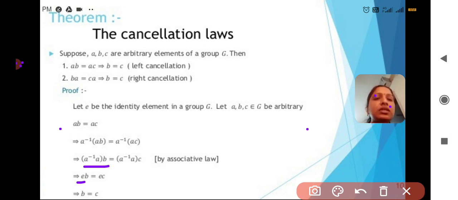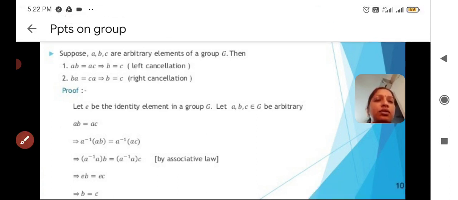So finally, when we take AB is equal to AC, what we got here is B equal to C. This is called the cancellation law. Why do we call this the cancellation law? We are multiplying on both sides with the inverse of A on the left side, so that by multiplying these elements we get the identity element. This statement is called the left cancellation law. Okay, go for the next one.